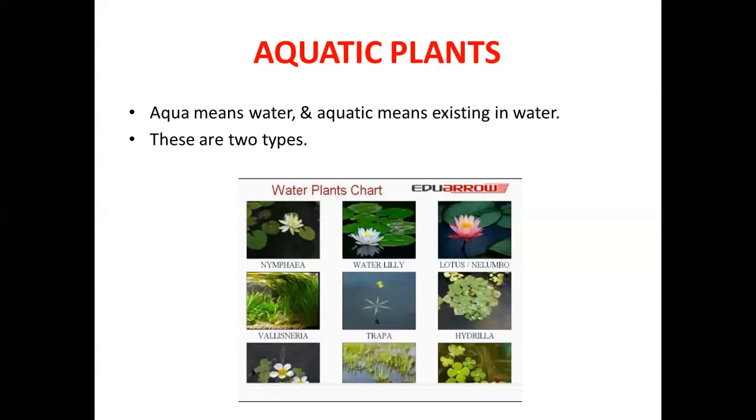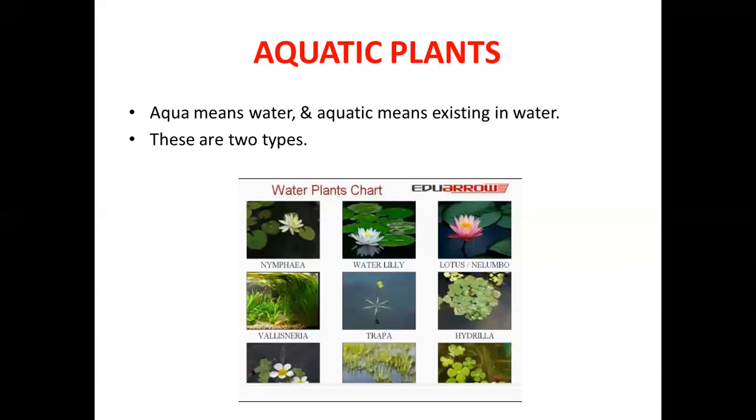Once again, let us see what are aquatic plants. The plants which grow in water are called aquatic plants. Aqua means water. Aquatic means existing in water. These are of two types. Mainly the plants which float on water and the plants which will be under the water. These are the two types.